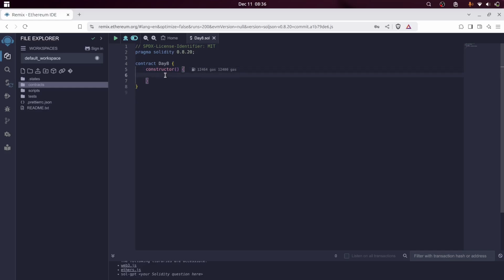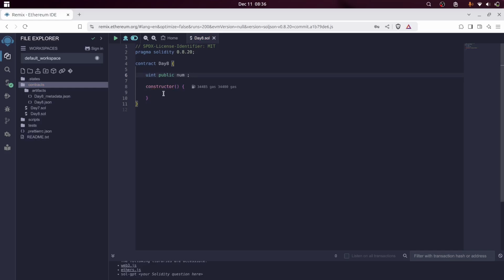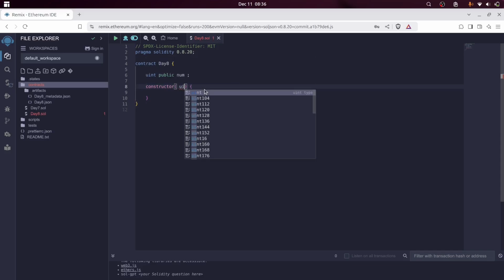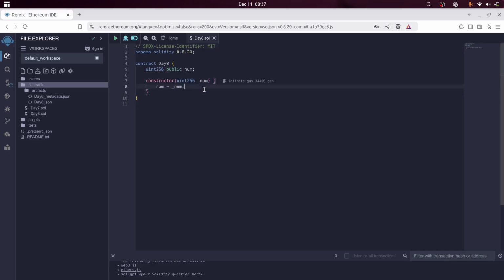Let's see a basic example of how a constructor actually works. We have already seen variables in the previous videos. Let's say we have a public number, which we first don't initialize. We'll take a parameter called _number in the constructor, and we'll initialize the same number right here. You can format automatically with Shift Alt F. We'll save it and let's deploy.